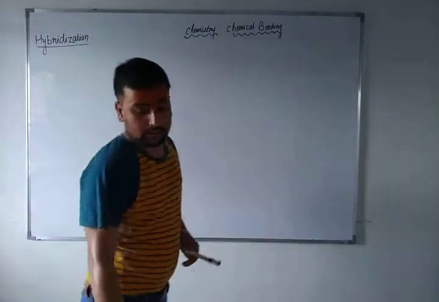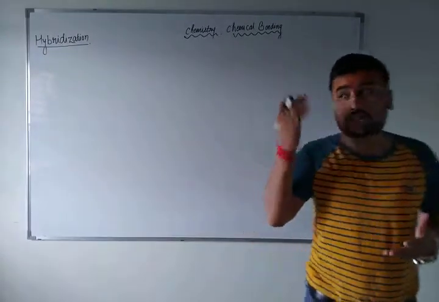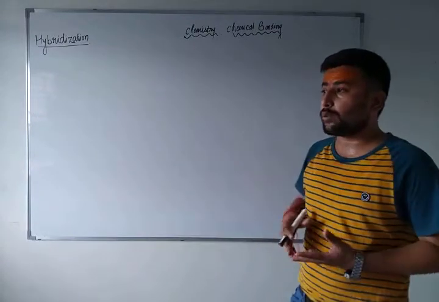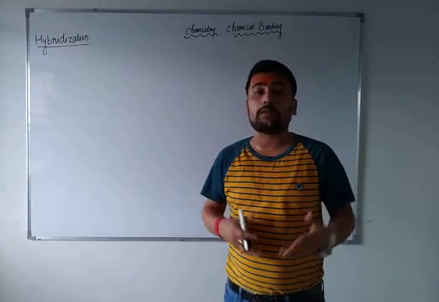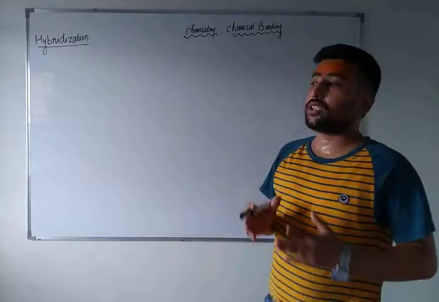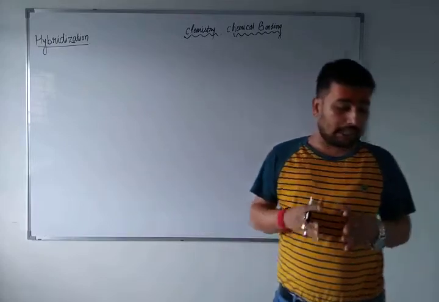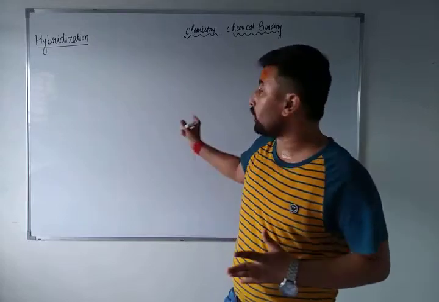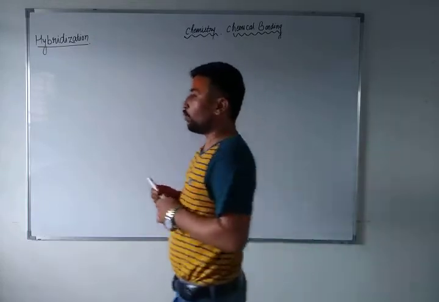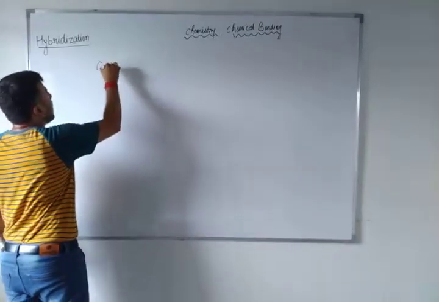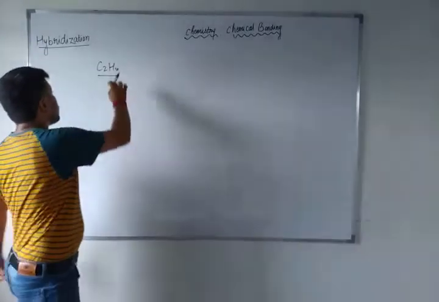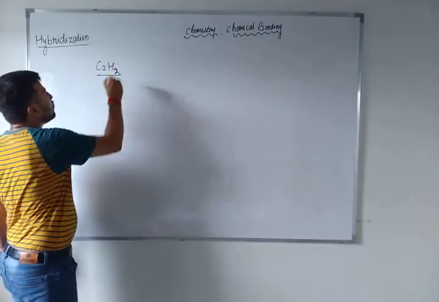Now the process is about hybridization. What is this hybridization? You may have a question in your mind that sir had said when two pure atomic orbitals mix with another pure atomic orbital, then a new orbital is formed. That orbital is called a hybrid orbital, and the process is called hybridization. Yes, you are right. I am not telling you that you are wrong, but here I am telling you something else. Just suppose this carbon compound C2H2, ethyne, or acetylene you can say. In this C2H2, not C2H4 ethylene, C2H2, okay?